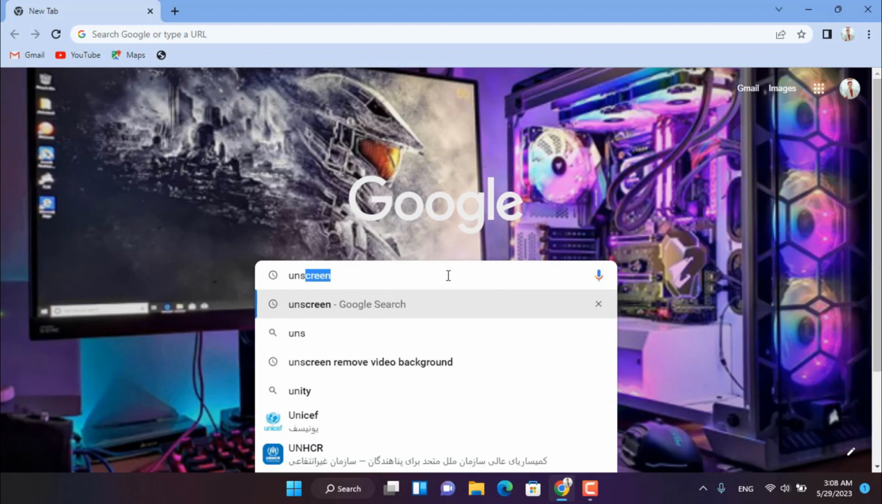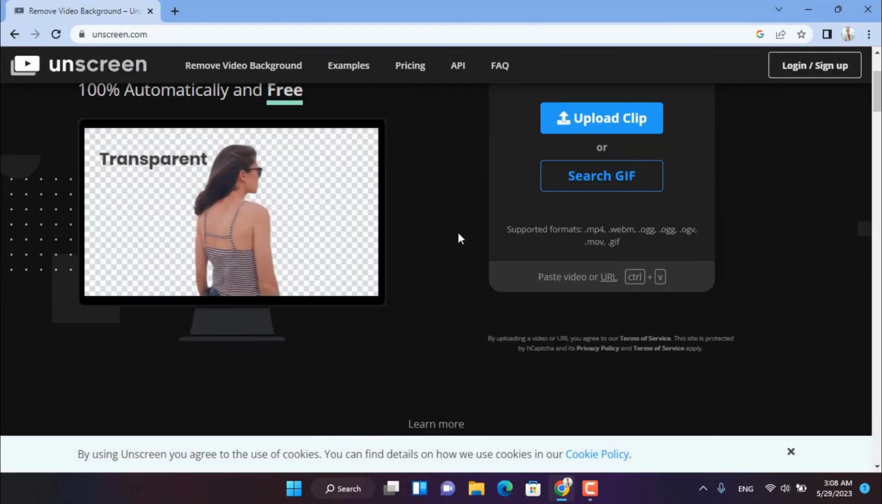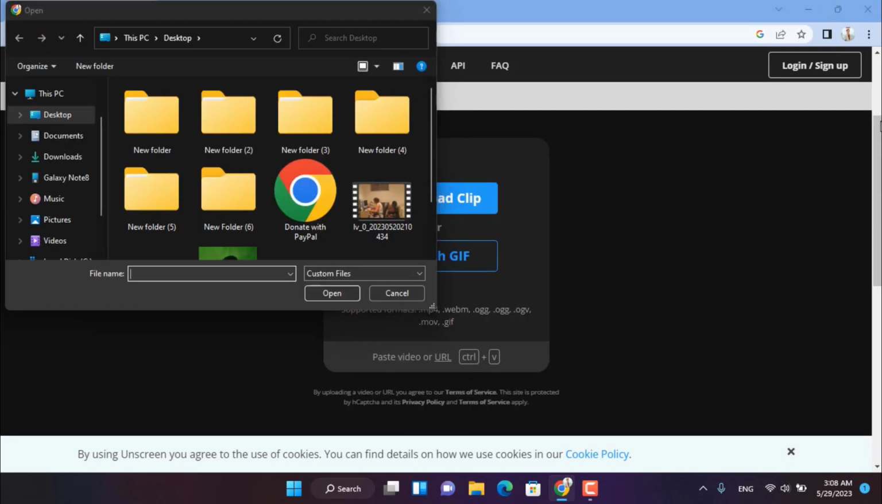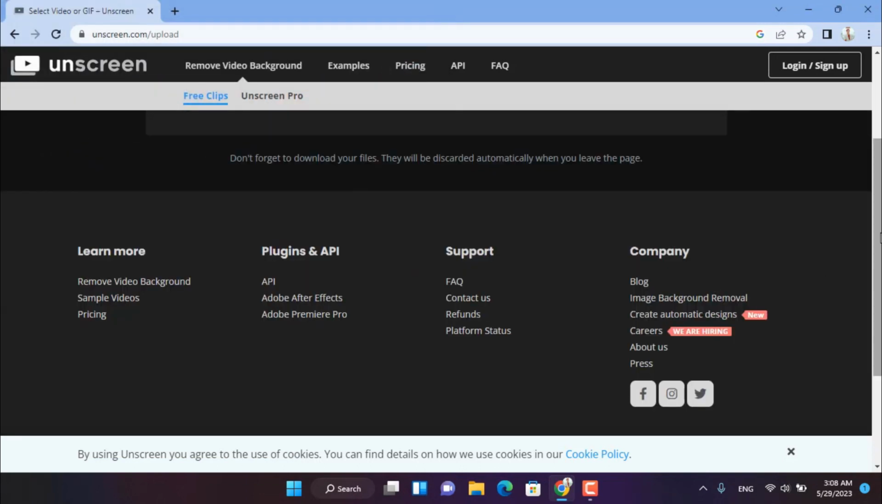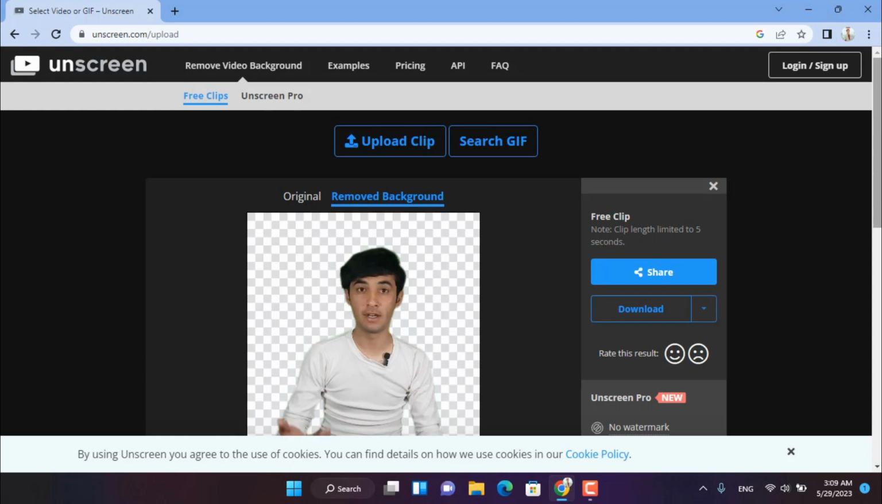Number 3, On-Screen. On-Screen is a powerful AI tool that will let you remove the background of your videos easily, just with some clicks. Now upload your clip, whatever you have. It is preparing the upload. This was my clip that I just uploaded to this website. And after that, you can change the background.